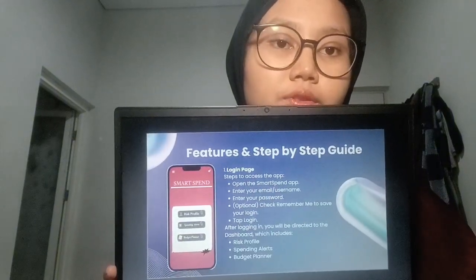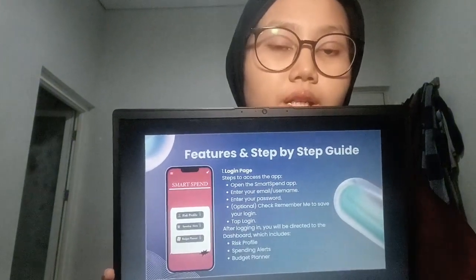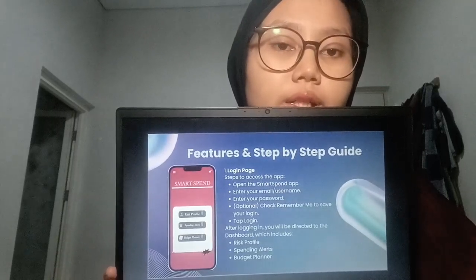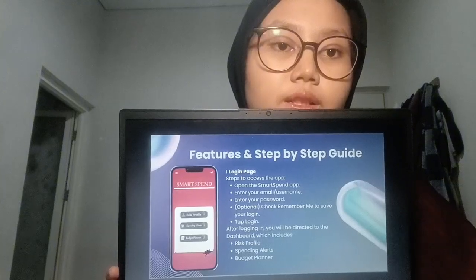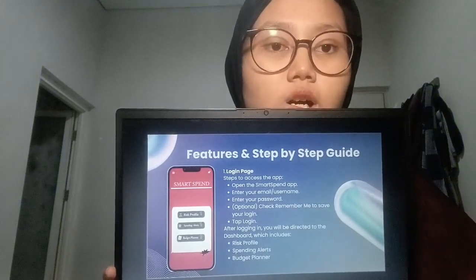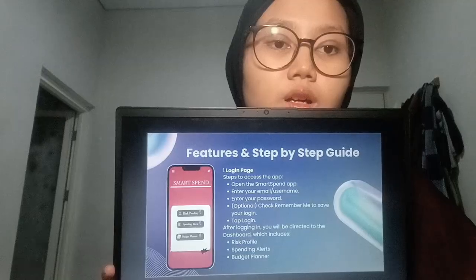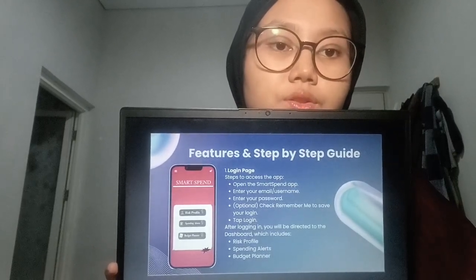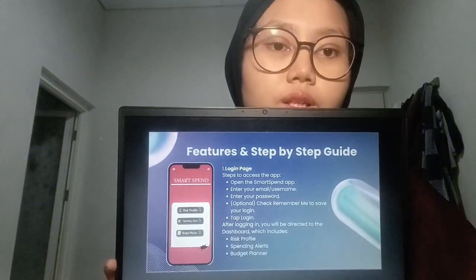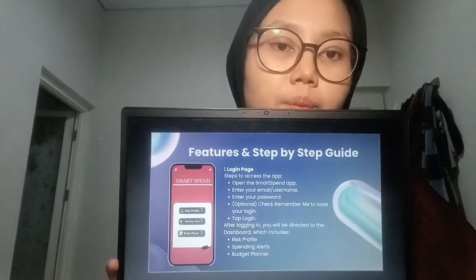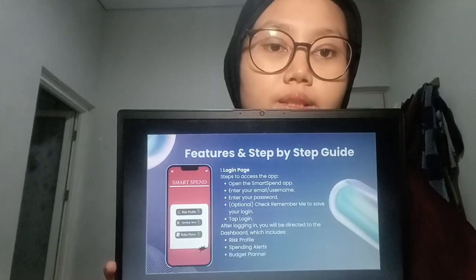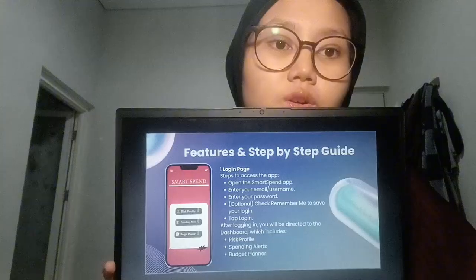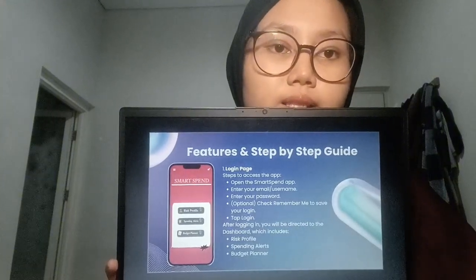The first part of the app starts with the login page. Here, users simply enter their email or username, type in their password, and if needed, select the Remember Me option to make future logins faster. Once they successfully log in, they are directed to the dashboard, which includes the three main features of the app: risk profile, budget planner, and spending alerts. These three features become the core of the SmartSpend experience.